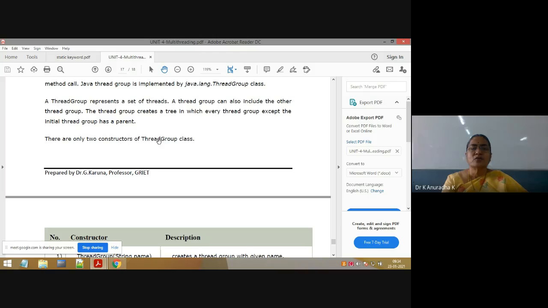You can't take your own constructors. Already explained while explaining the thread class, I gave the list of thread class constructors. You have to use only those constructors to create the thread class object. Like that, thread group is another predefined class, and that's why we should remember its predefined constructors.